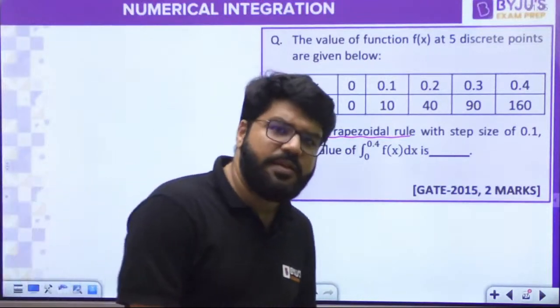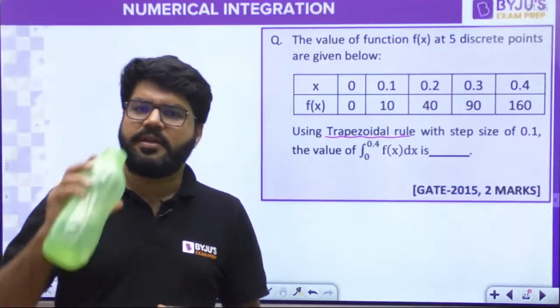Ritvik, the class starts at 8:15 p.m. 8:15 p.m. is the class starting time.